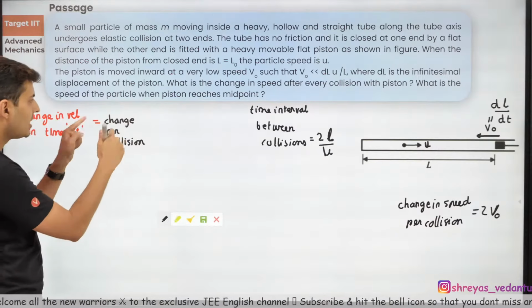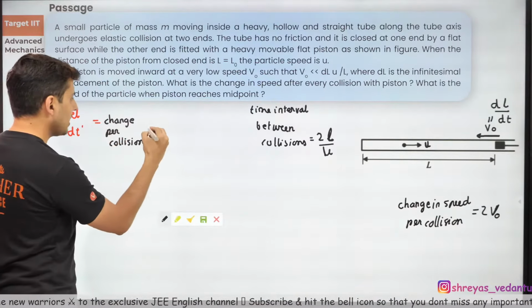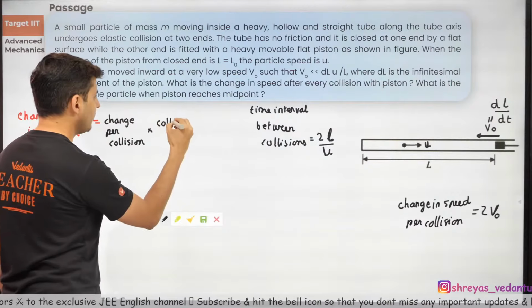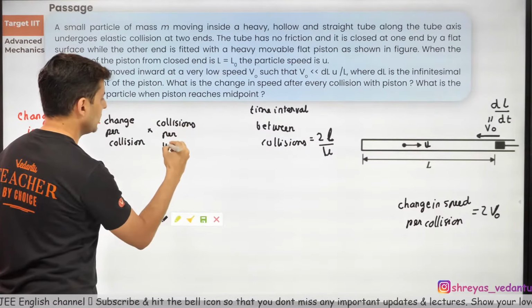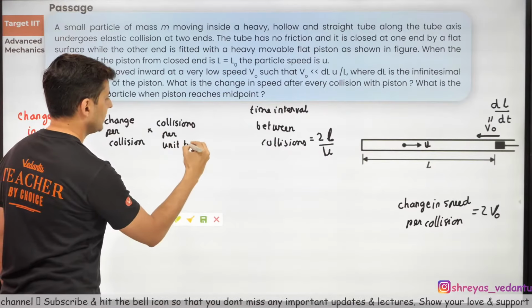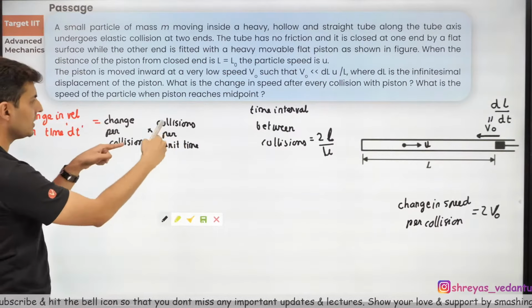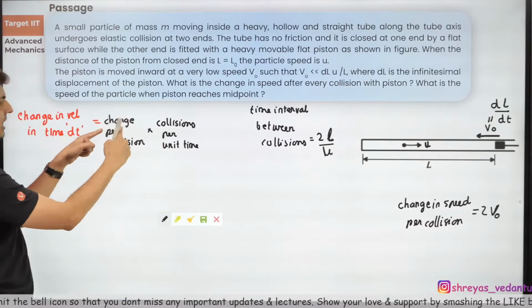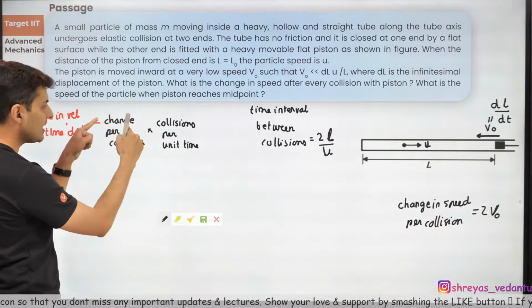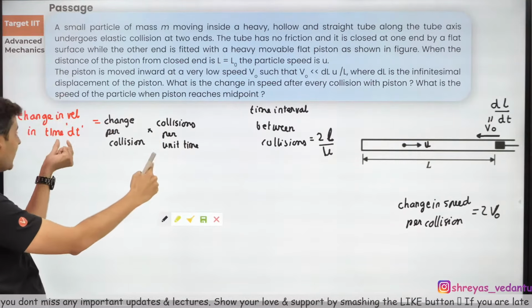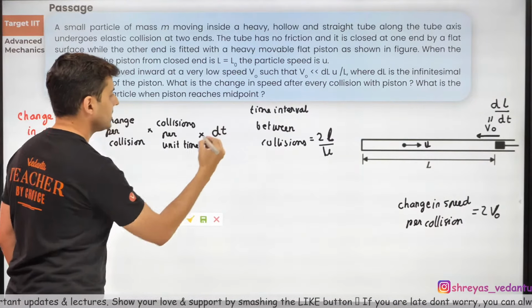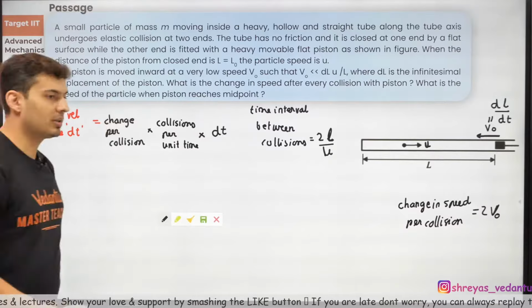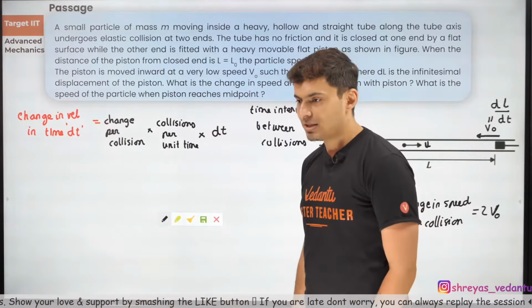Okay, so let's do this. Change per collision into the number of collisions per unit time. So eventually collision will get cancelled. I will get change per unit time. You can see that dimensionally, but I want it in time dt. So multiplied by dt. Just check this out if everybody is clear about this. Just think about it.